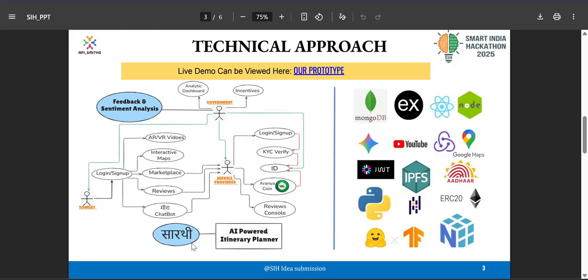Currently this is handled by our Mira chatbot, which provides itineraries based upon the prompt given by the tourist. The tourist will have access to interactive maps for a specific tourist attraction. They will have access to marketplaces nearby, and based upon the facilities, they can provide reviews for the particular sale. Next, we move to a prototype which is already deployed.